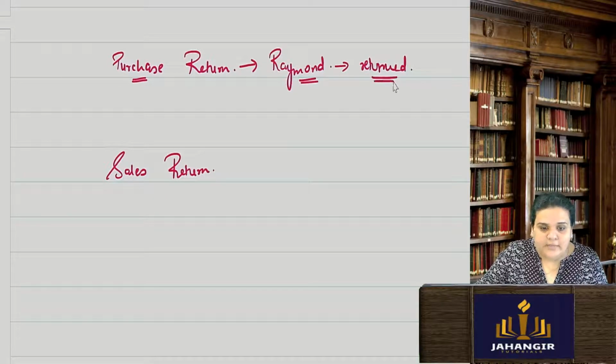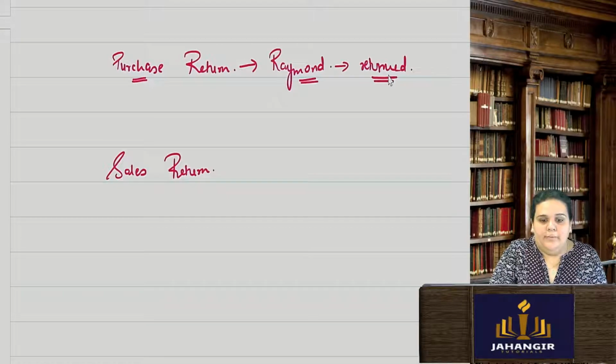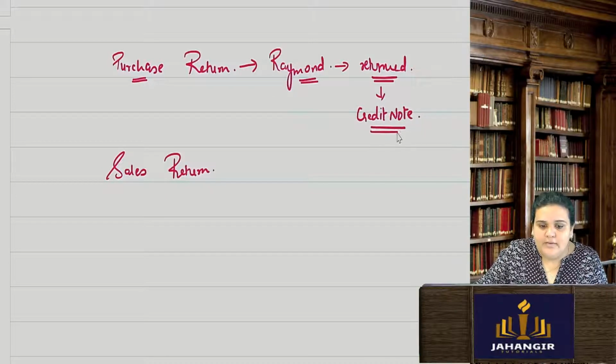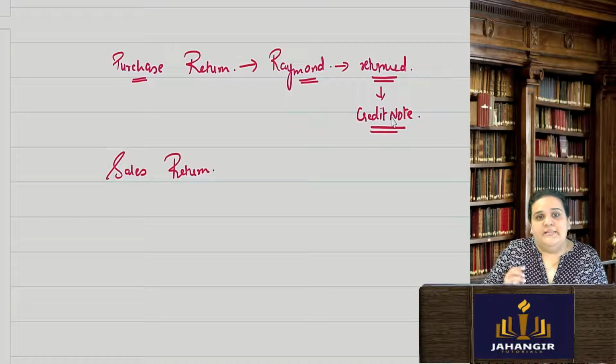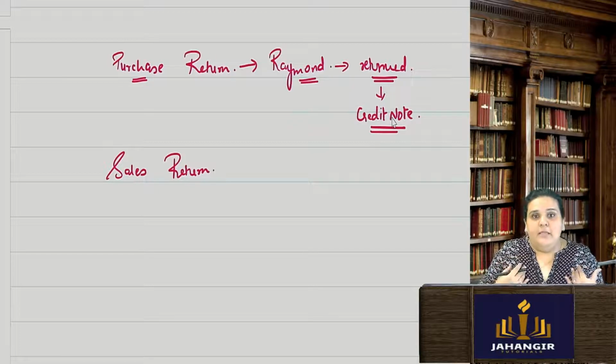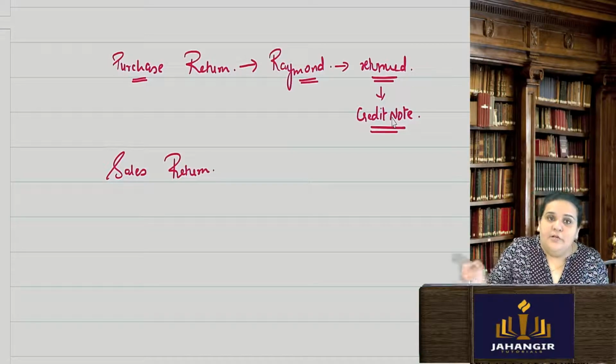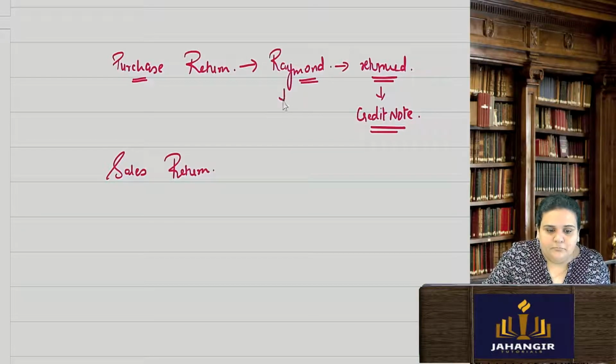Now when I returned it, they did not give me my cash back. ये लो मैडम, आपने जितना पैसा दिया वो return. No, what they did is they gave me a credit note. For me it is a credit note. Means I can use this credit. It is like a credit available for me. Whenever I go next and purchase something, I can use this. For Raymond, it is a debit note.